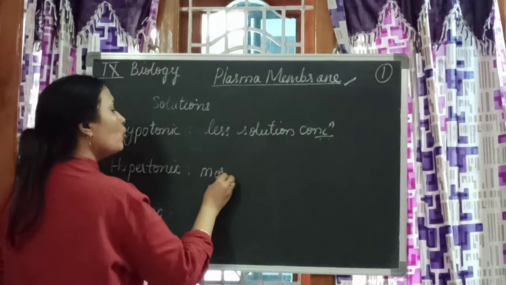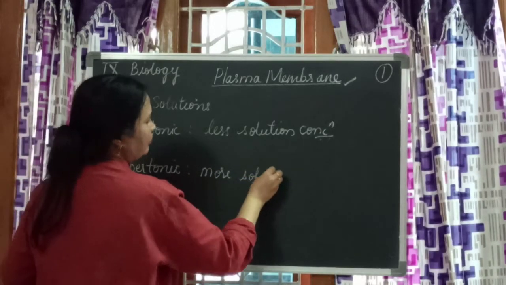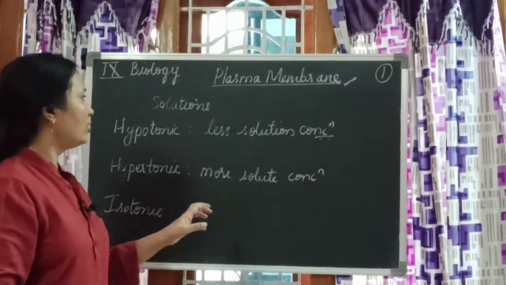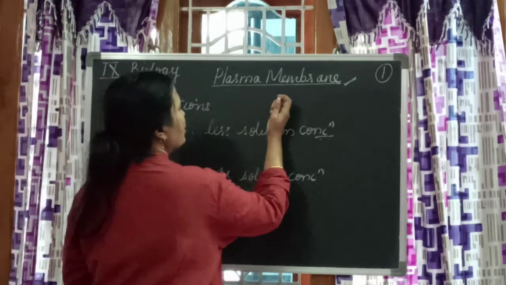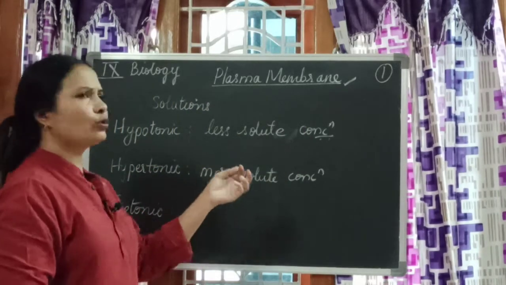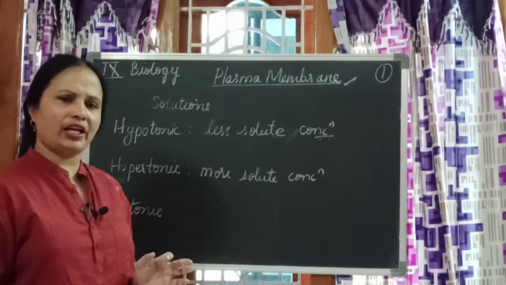Hyper is more solute concentration. I am talking about solute, children. Less solute concentration, more solute concentration. It can be sugar or salt, which you can try at home.